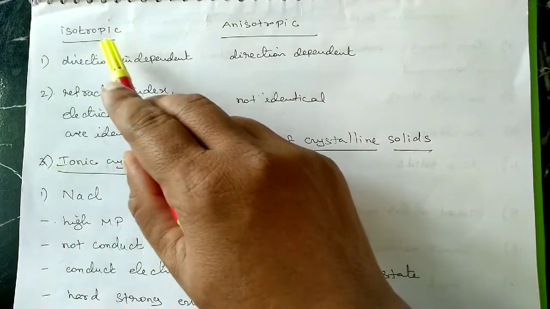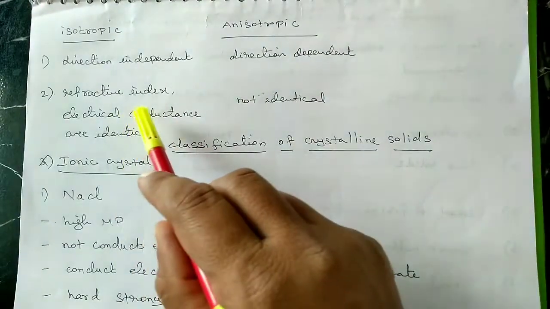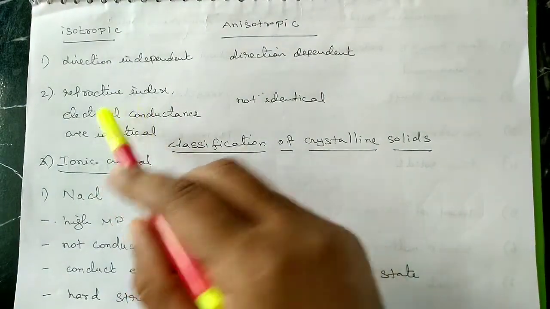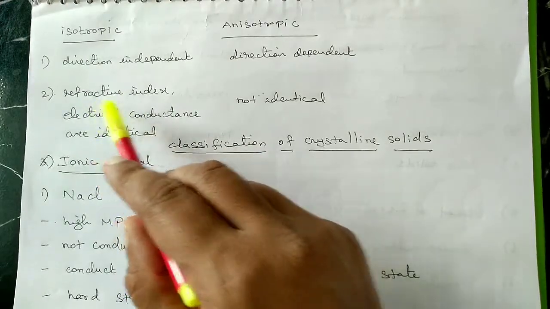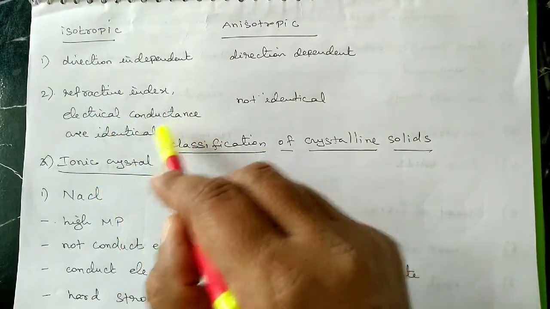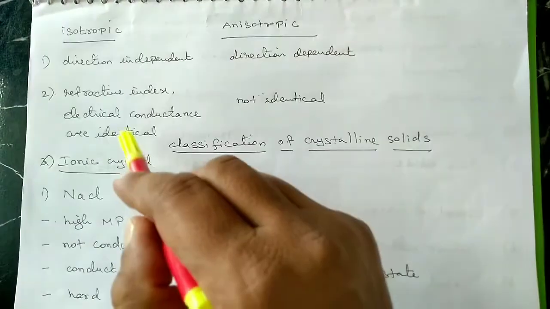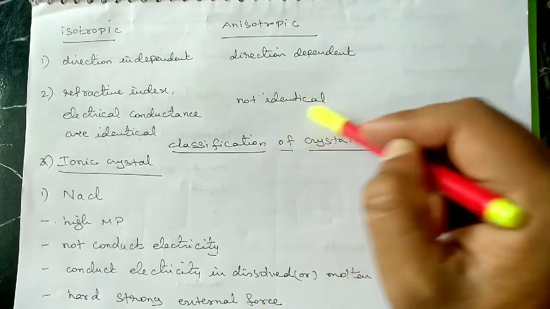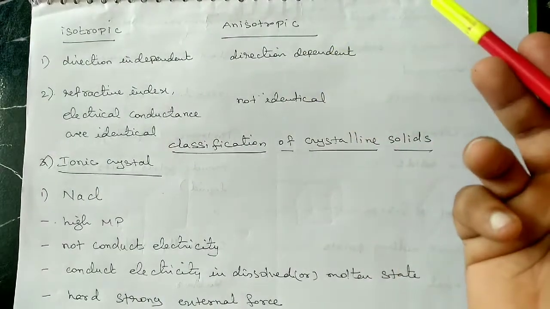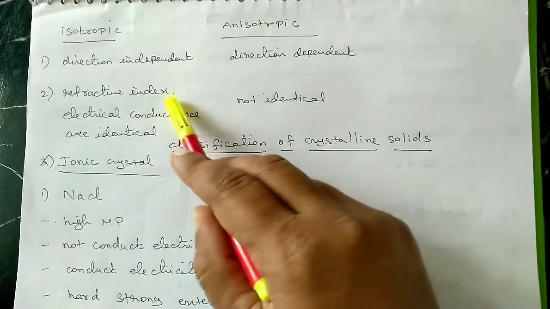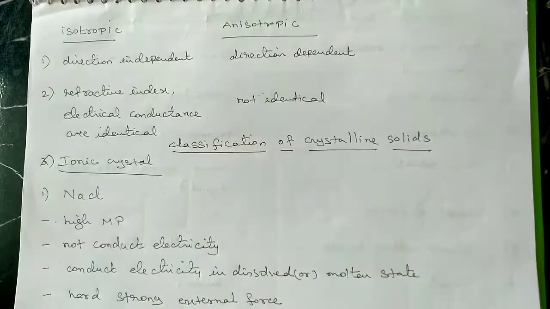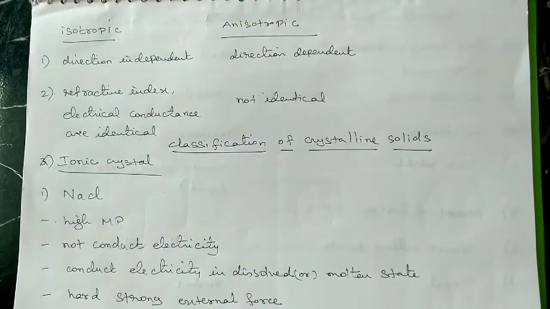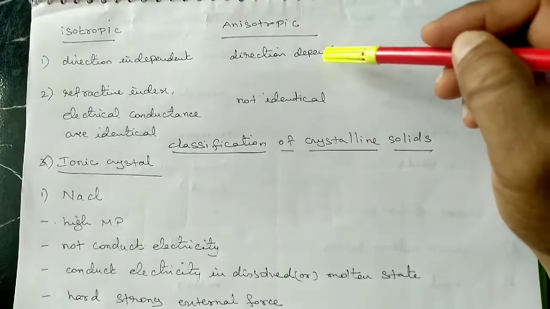Next, in the case of isotropic, the physical properties of the crystal system, that is, refractive index and electrical conductance, are identical in all directions. But in the case of anisotropic, they are not identical. The refractive index and electrical conductance have variable values. That type of physical property may vary. That is the main difference between isotropic and anisotropic.